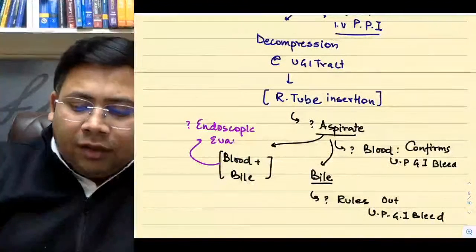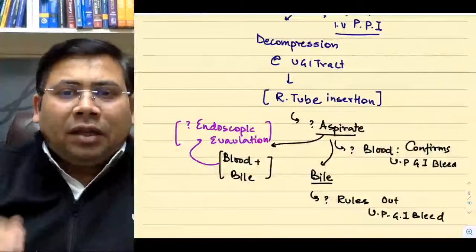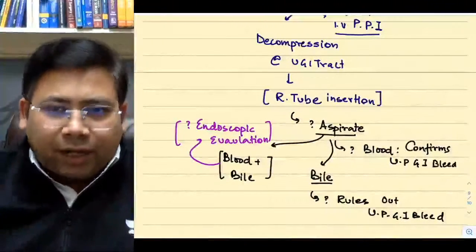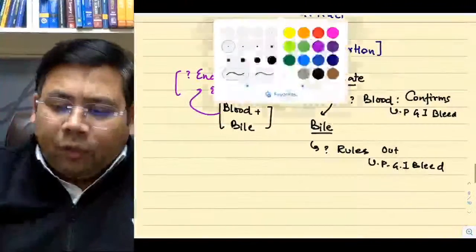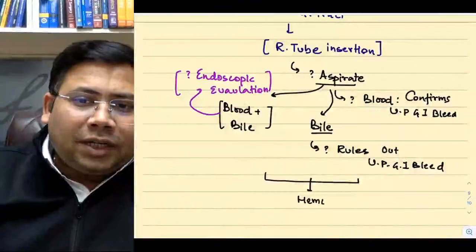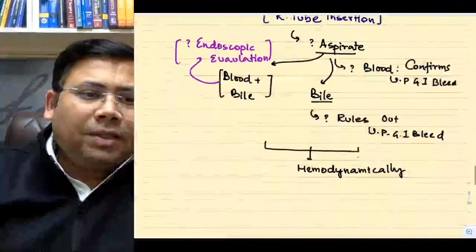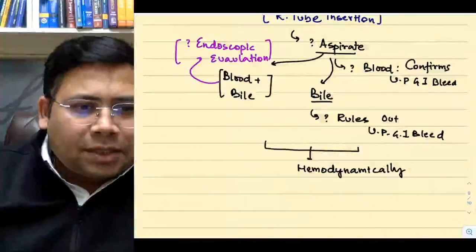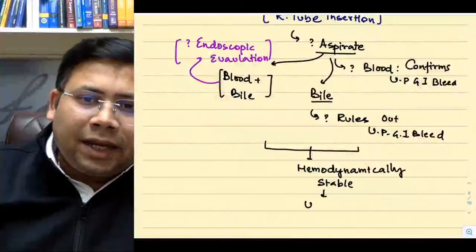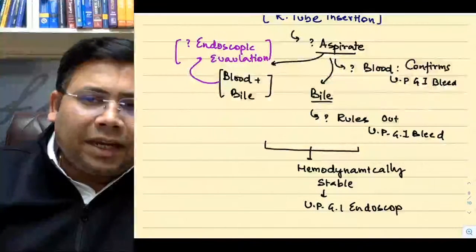Or evaluation. This is how things are done. Whenever a patient presents with upper GI bleed, this is how you start evaluation. Once the patient is hemodynamically stable, then only you will plan for what? Upper GI endoscopy, yes or no? Yes. So hemodynamically stable, you will go for upper GI endoscopy. What is the role of upper GI endoscopy?